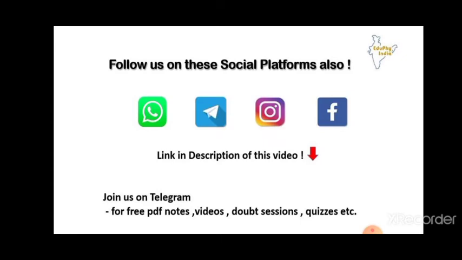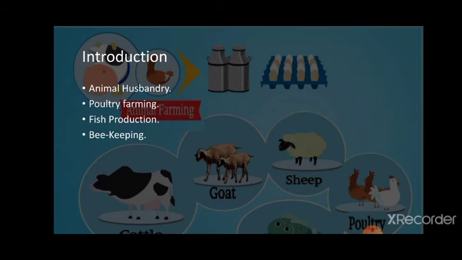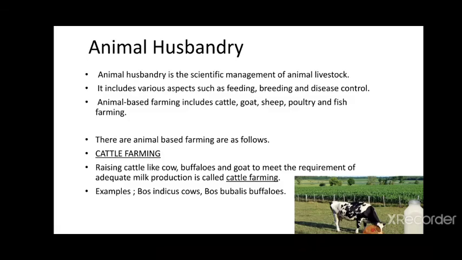In the last video, we saw the improvement in food resources. Now we see animal husbandry, poultry farming, fish production and beekeeping. So let's start with our first topic, which is animal husbandry. Animal husbandry is the scientific management of animal livestock. It includes various aspects such as feeding, breeding, and disease control.